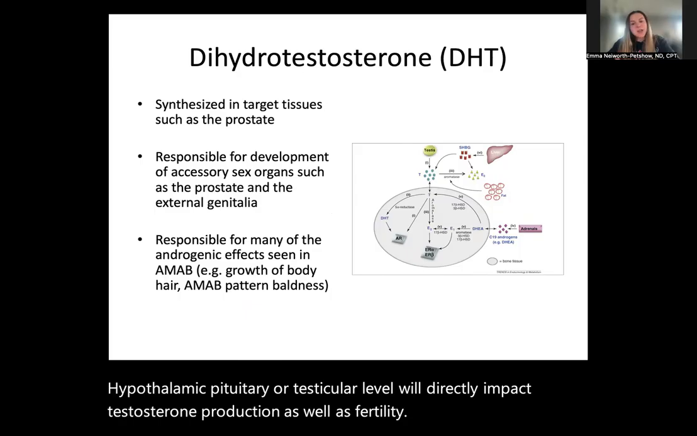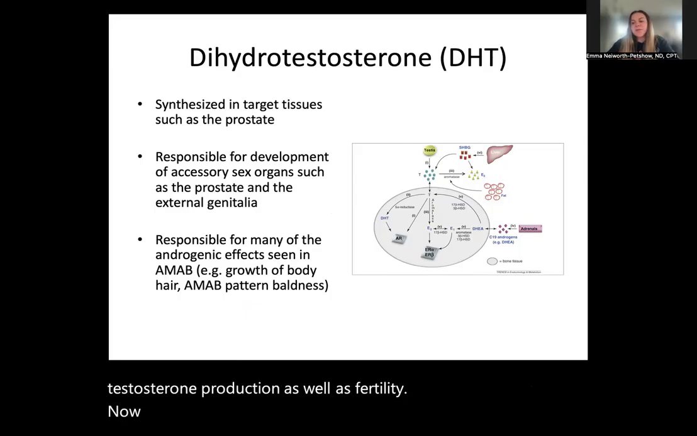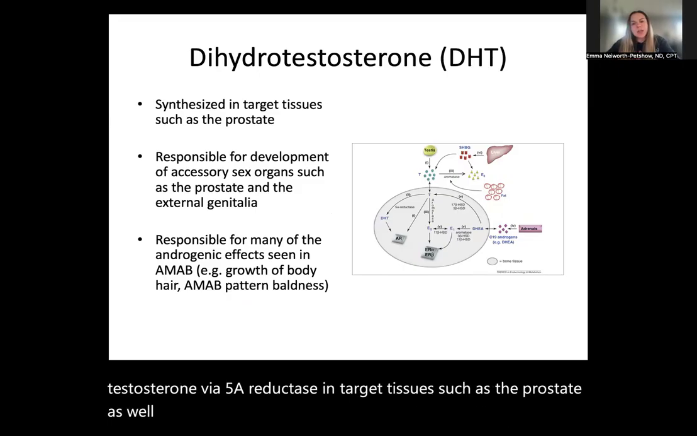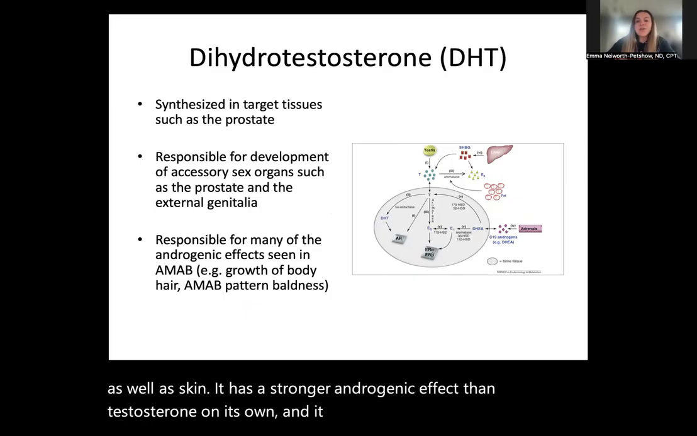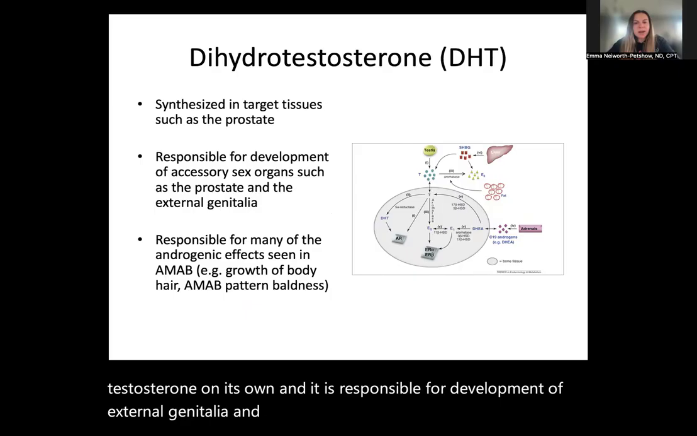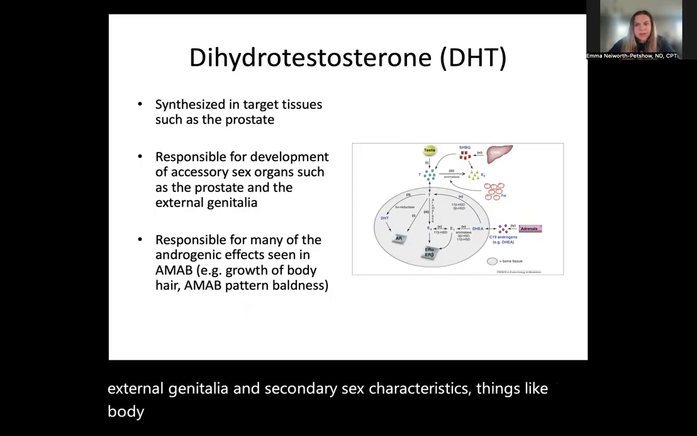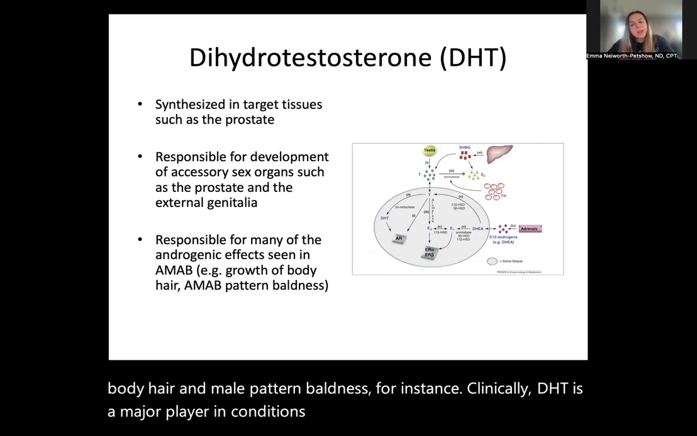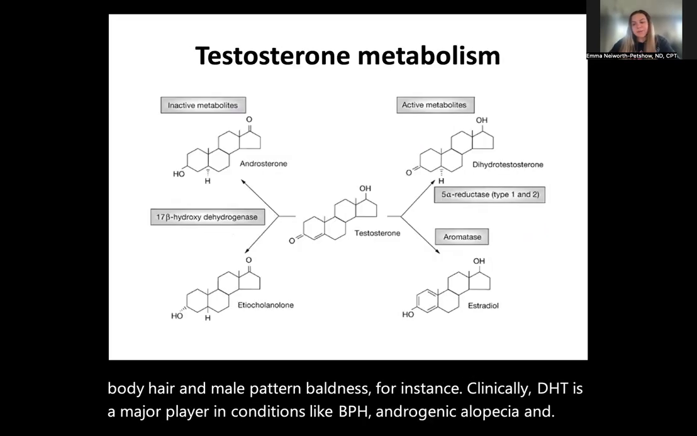Now, dihydrotestosterone, or DHT, is formed from testosterone via 5-alpha reductase in target tissues, such as the prostate as well as skin. It has a stronger androgenic effect than testosterone on its own, and it is responsible for development of external genitalia and secondary sex characteristics, things like body hair and male pattern baldness, for instance. Clinically, DHT is a major player in conditions like BPH, androgenic alopecia, and prostate pathology.